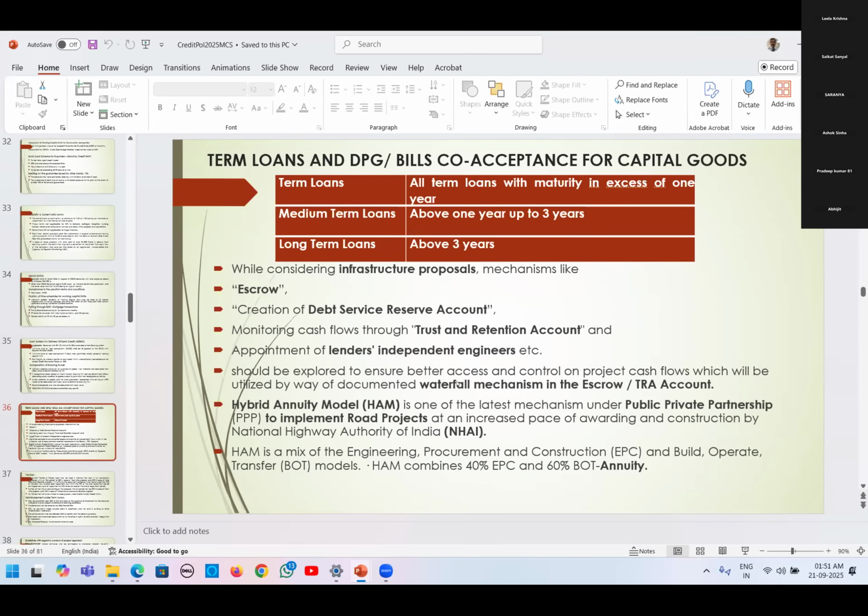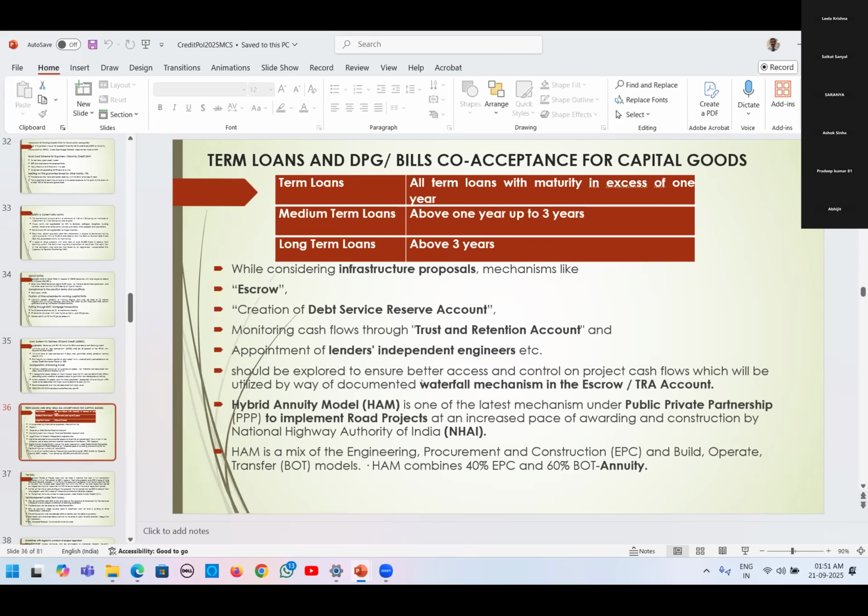And the next one, the escrow account and TRA account, they will follow a waterfall mechanism. That means whatever amount is credited to either the escrow account or the TRA account, debits will be made as per an agreed sequence. What is that agreed sequence? First, operation and maintenance, because the project has to be maintained. For that, toll collection people, employees, salaries, etc. Otherwise it cannot run; the unit will not run. So employees and O&M first. Afterwards, any government dues. Next, bank dues, and afterwards any other party. Like that, it is called the waterfall mechanism.